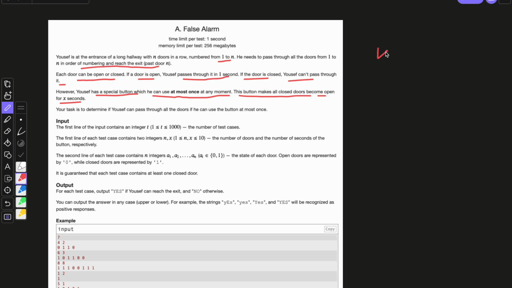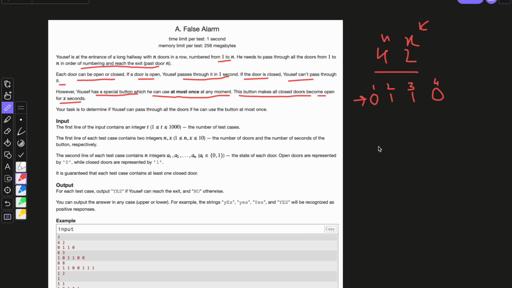First test case: n is 4 and x is 2. The array is 0, 1, 1 and 0. So these are the 4 doors through which Yusuf has to pass. This is door number 1, 2, 3 and 4. So using X, Yusuf can open all the doors for 2 seconds.